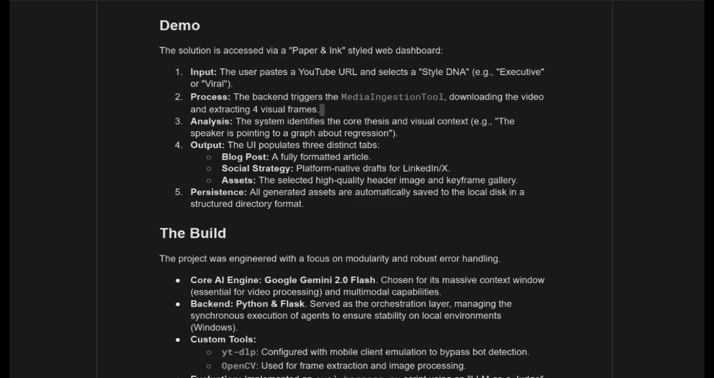Let's take a quick look at the demo and the build of the project. Firstly, taking a look at the demo, the solution is accessed by a paper and ink styled web dashboard.